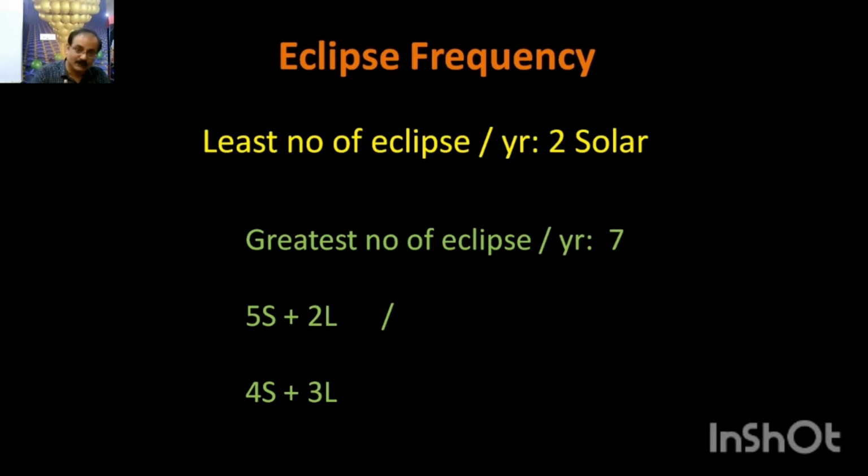If the minimum number of eclipses occurs, both are solar eclipses. They can be partial, annular, total, or whatever, but both will be of the solar category. The greatest number possible in a year is 7. So it varies between 2 and 7. It can't be less than 2, and it can't be greater than 7. This should be known to you. And among 7 also, we can have only 2 combinations. All this can be calculated. Either we have 5 solar and 2 lunar, or we have 4 solar and 3 lunar.